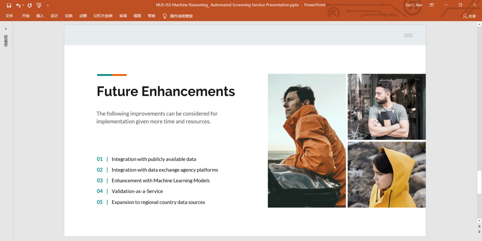With the demo, we have come to the end of the presentation. In future iterations of the solution, the following enhancements can be considered: integration with publicly available data, integration with data exchange agency platforms, enhancement with machine learning modules, validation as a service, and expansion to regional country data sources.